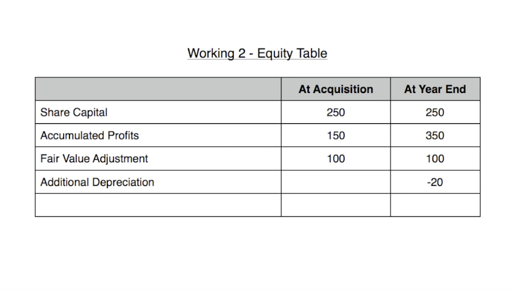We put it in at the year end. So adding those up, at acquisition we have 500 of net assets and at the year end we have 680. The difference between those two will be the accumulated profits in the year, and that's going to be 180.